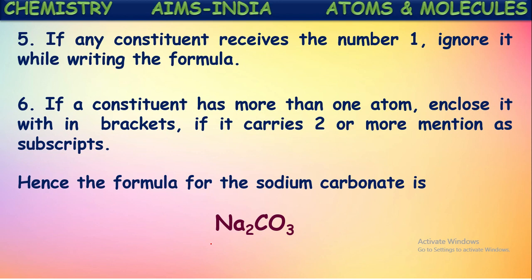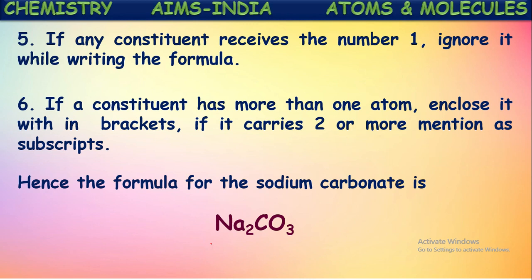Did you understand? I hope you understand the steps followed here. First we write the positive ion followed by the negative ion. Then their valency numbers are written at the top as superscripts on the right side, ignoring their charge symbols. Next, in the third step, we eliminate, or divide by, the highest common factor of these valencies.